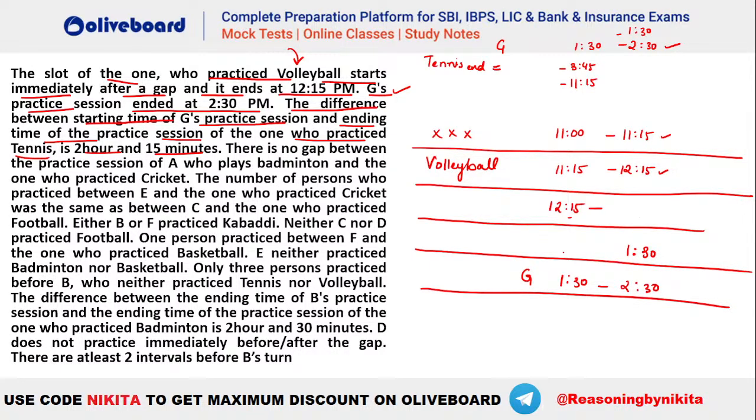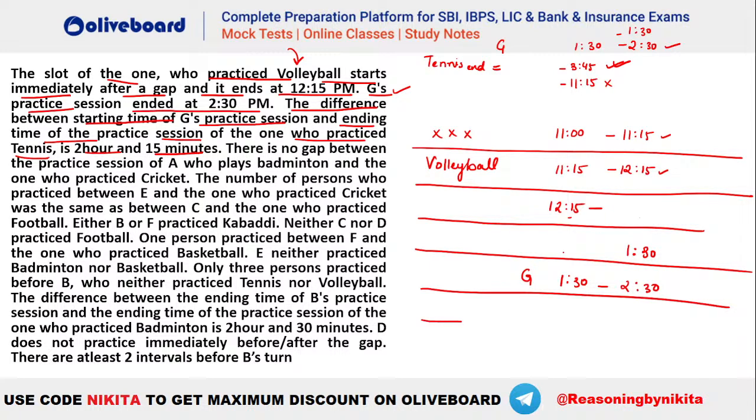Why? Because you can see that the 11:15 ending time is already there for this particular gap, isn't it? ये gap तो already 11:15 ले चुका है. That means this is not a possibility. So tennis has to be here, right? So tennis will be the one which is going to end at 3:45.